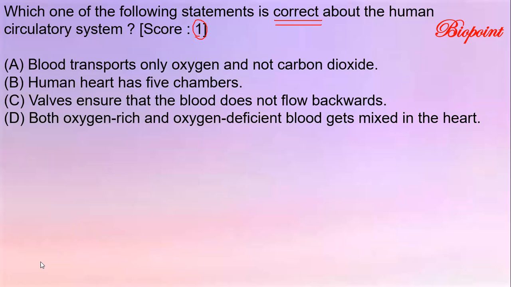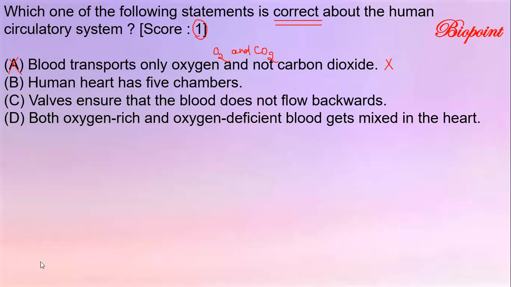The blood transports only oxygen and not carbon dioxide. It is a wrong statement, because human blood carries both oxygen as well as carbon dioxide. Human blood contains carbaminohemoglobin, carboxyhemoglobin, oxyhemoglobin. All these are combination products of hemoglobin with different gases. So statement number 1 is wrong, and A cannot be the answer for this question.